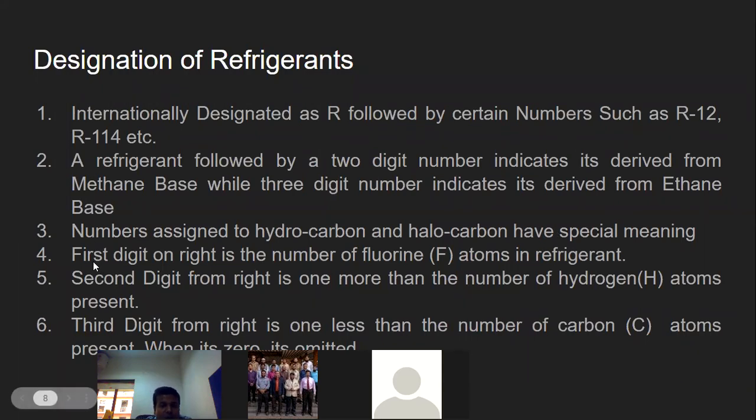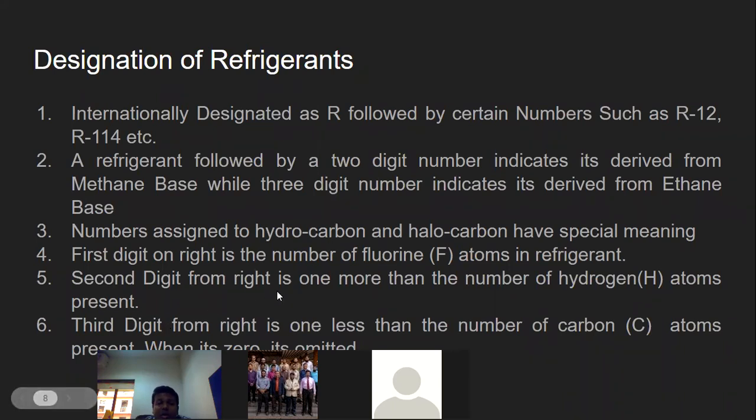Now let us try to check. So see, the first digit on the right is the number of fluorine. Whatever the first digit is at the right side, it indicates how many fluorine atoms you have in the refrigerant. So the first digit on the right indicates how many fluorine atoms are there.